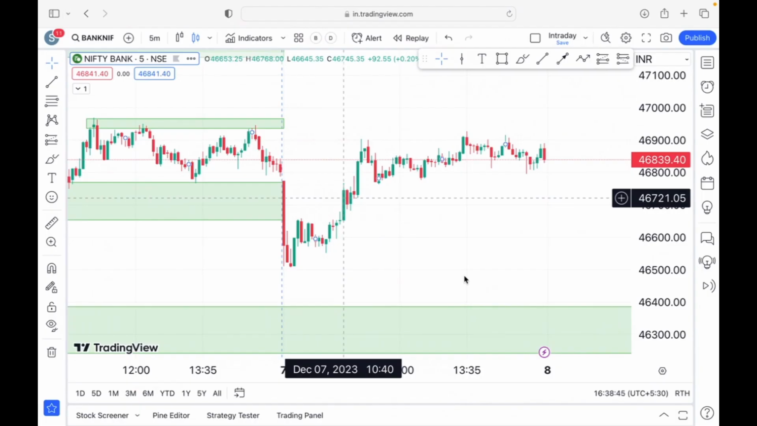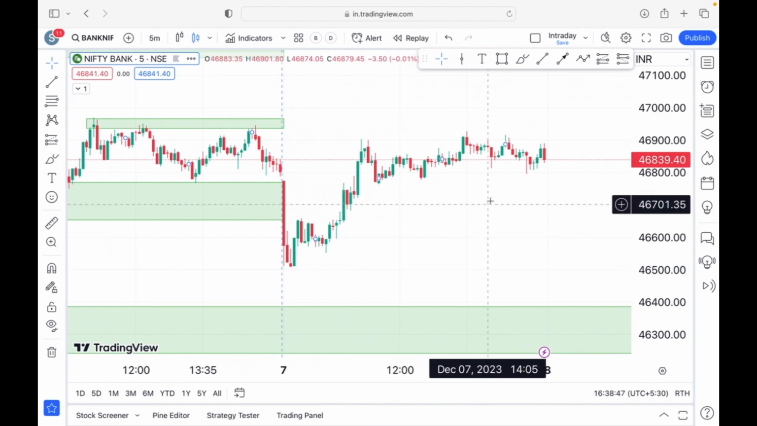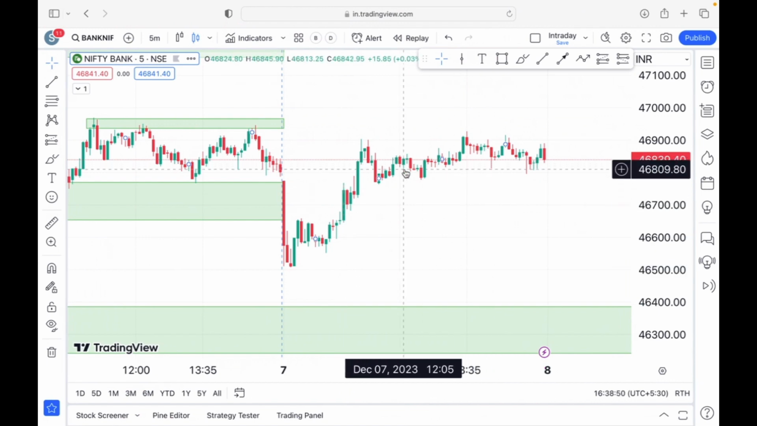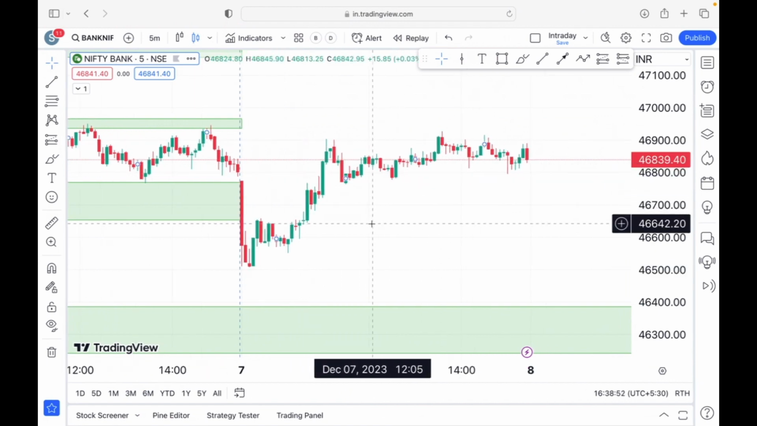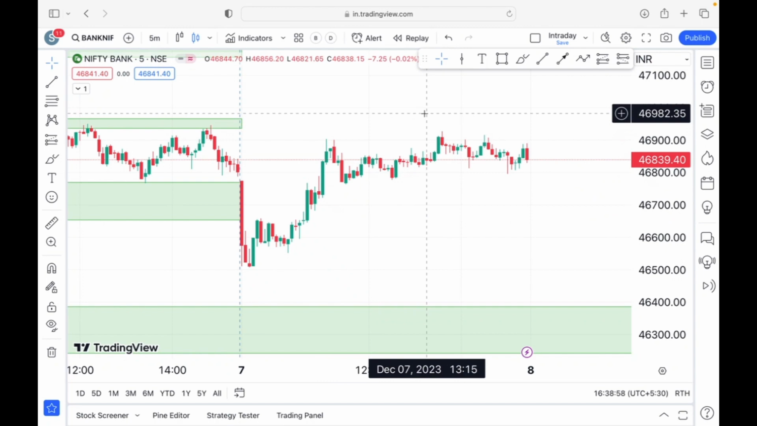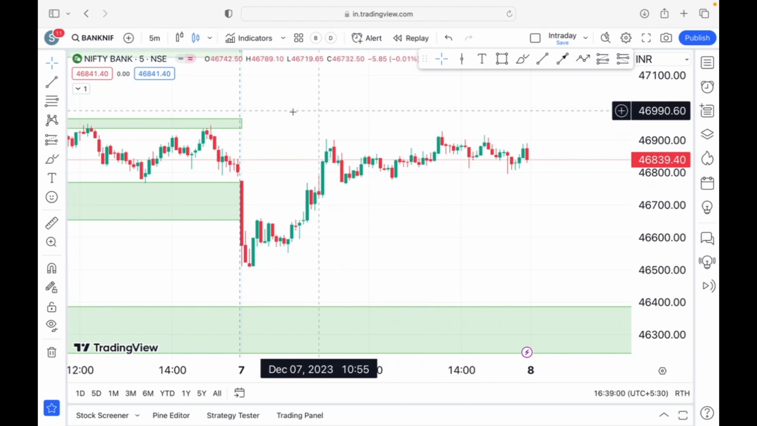Hello, guys, and welcome to another post market analysis of Bank Nifty. Today is December 7th, and this is the Bank Nifty's chart on a 5 minute time frame. So, before we start dissecting the Bank Nifty's chart on a 5 minute time frame and see what we can learn from today's price action of Bank Nifty, let's start as usual from our daily chart.